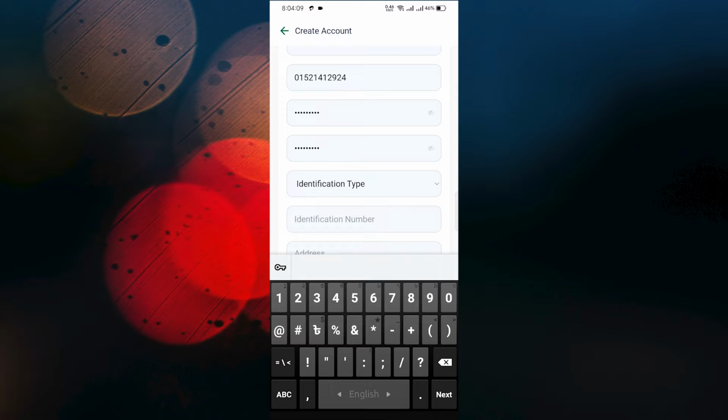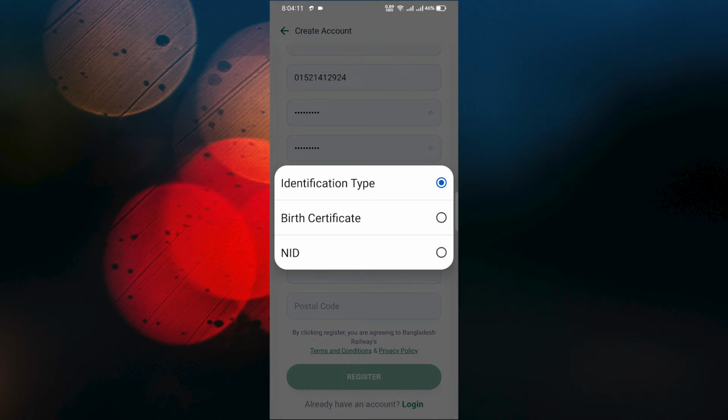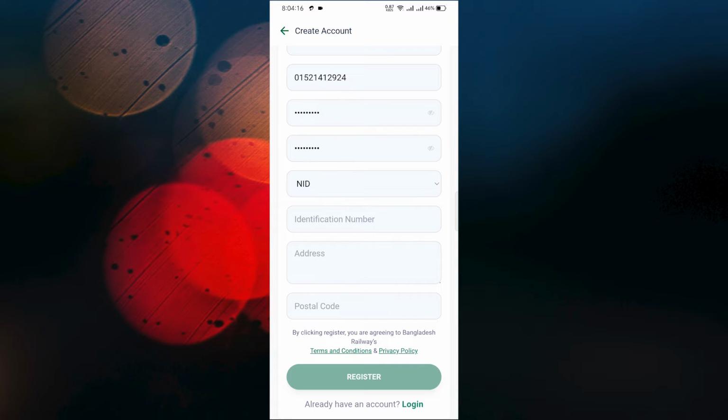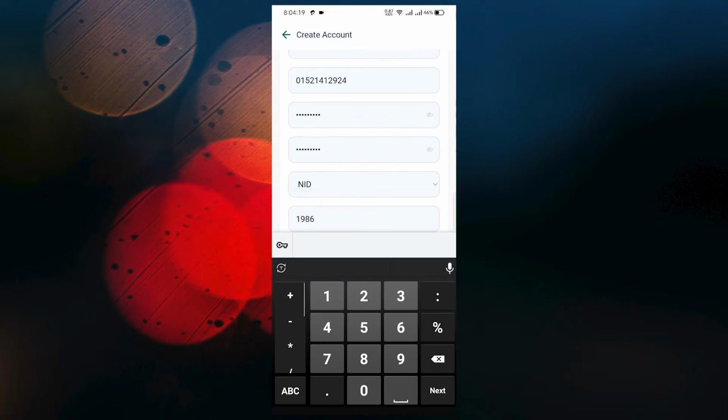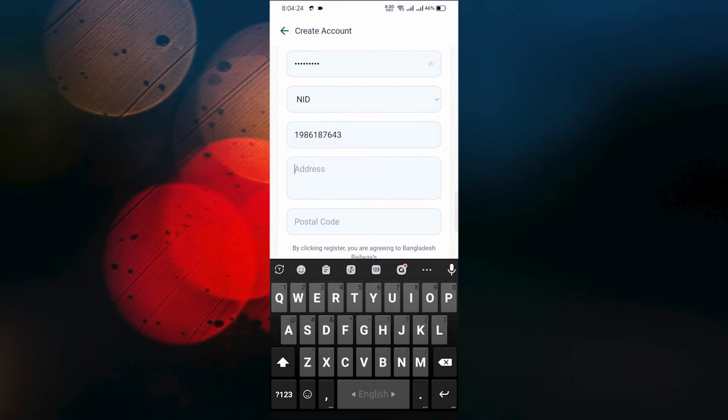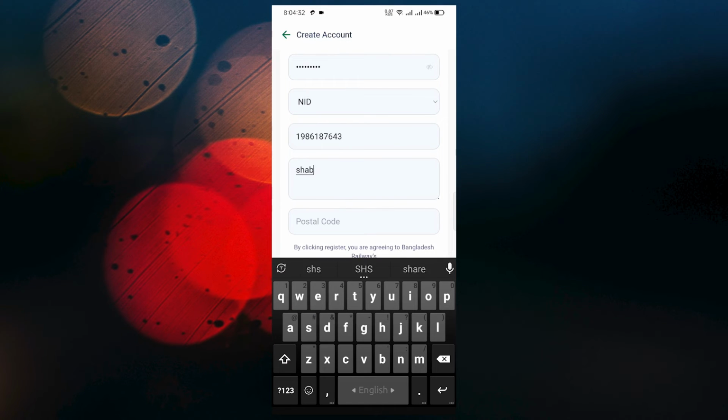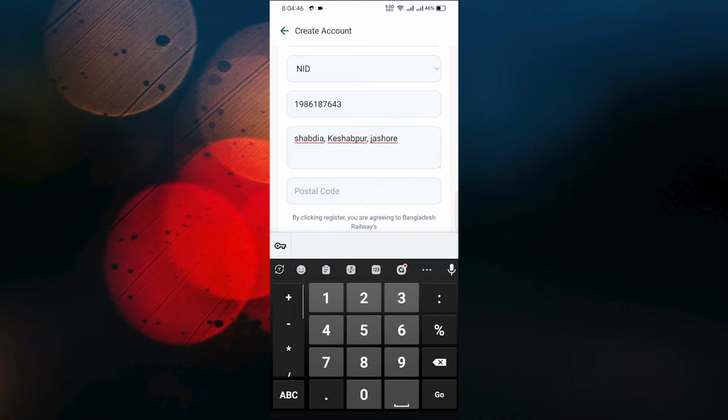Here you can use any of your numbers. You can use your birth certificate number or NID number. Let's say I'm giving my NID number. Here you can give your current address or permanent address, and lastly you have to put your postal code here.